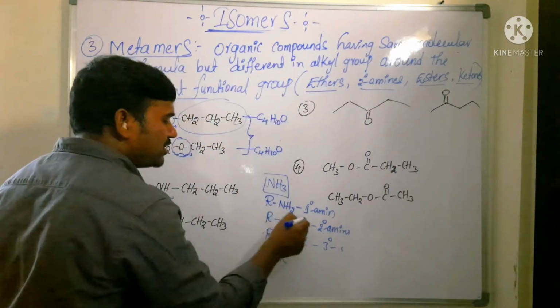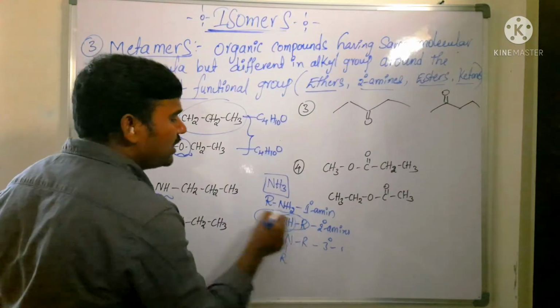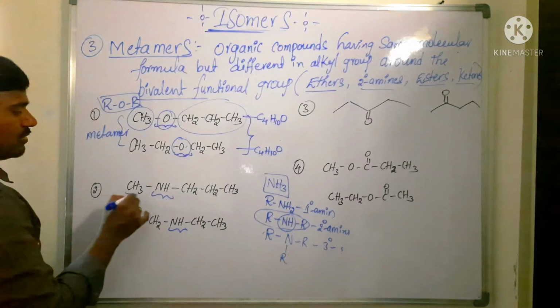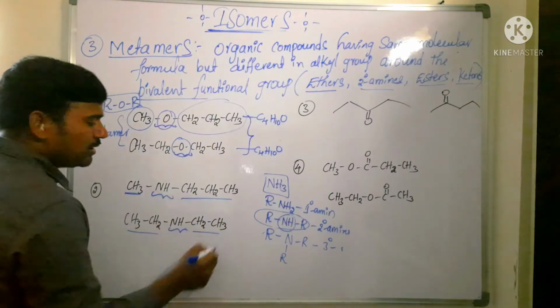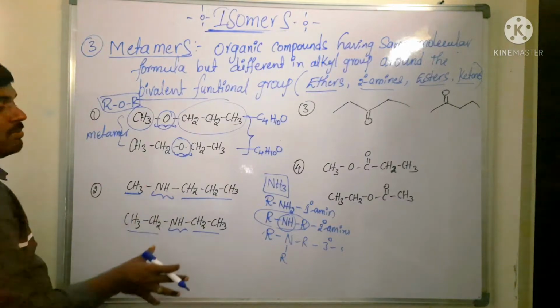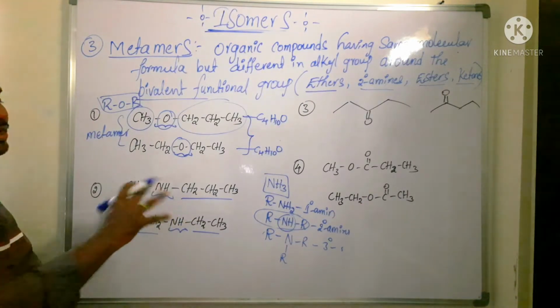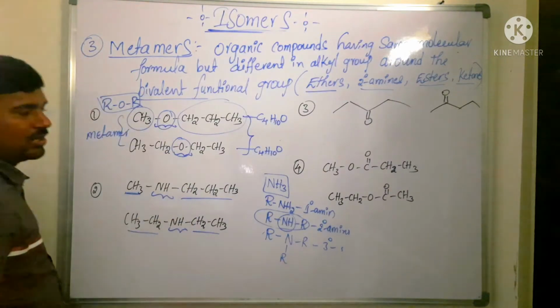Among these, which is the bivalent one? The secondary amine containing NH is the bivalent functional group. Around this bivalent functional group, here a methyl group is there, here ethyl. Here propyl is there, here ethyl is there. Having the same molecular formula but different alkyl groups substituted around the bivalent functional group, so they come under metamers.